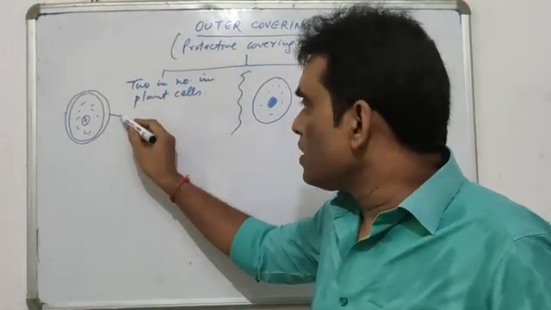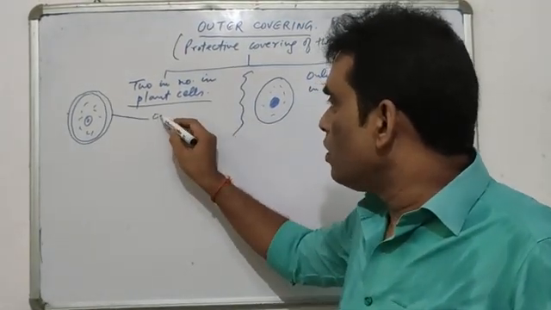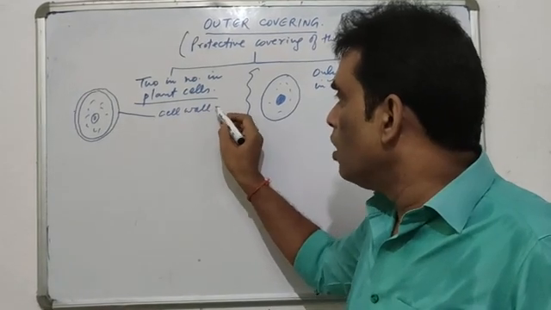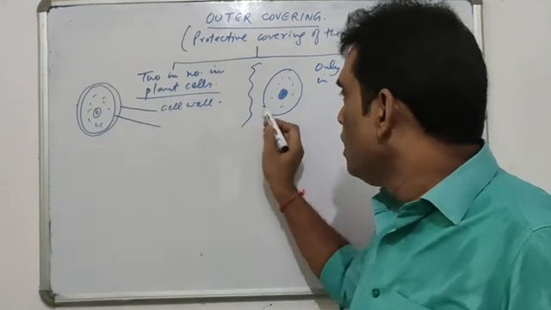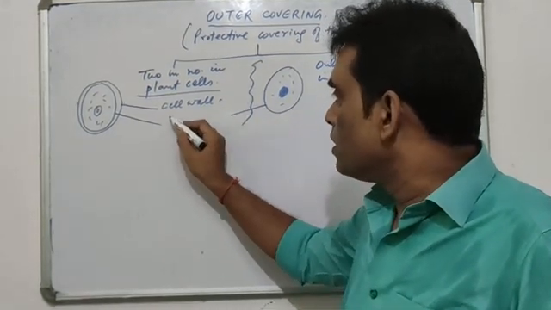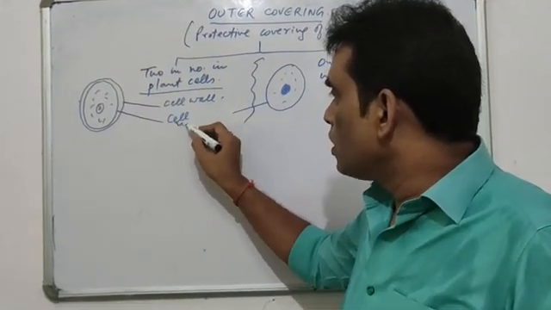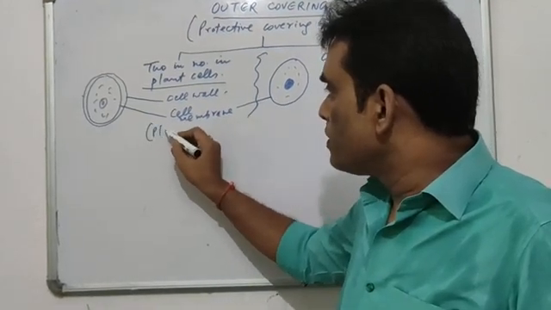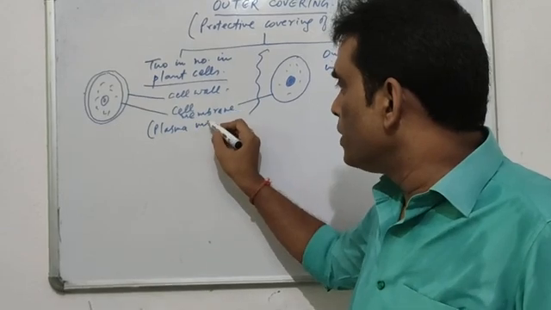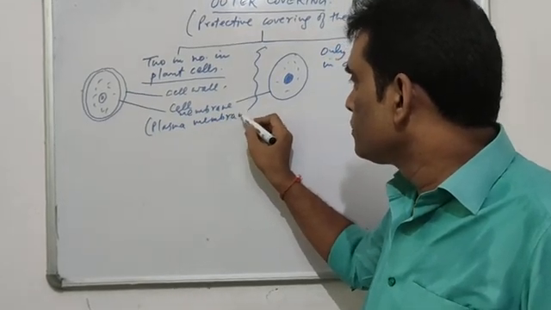The first external covering of the plant cell is called the cell wall, and the inner covering of the plant cell, and the only covering of the animal cell, these 2 are called the cell membrane, also called the plasma membrane.